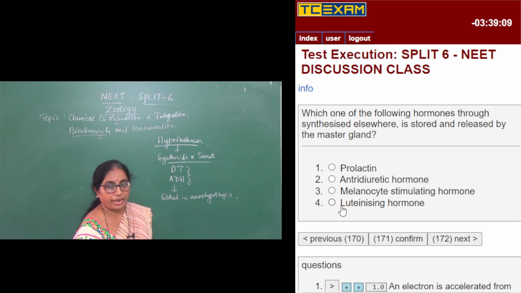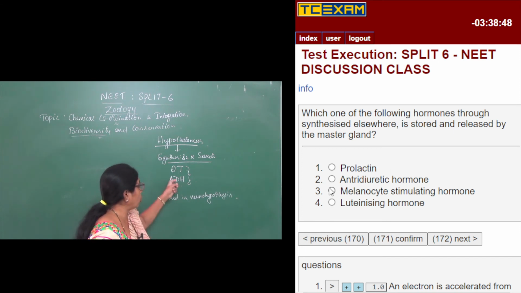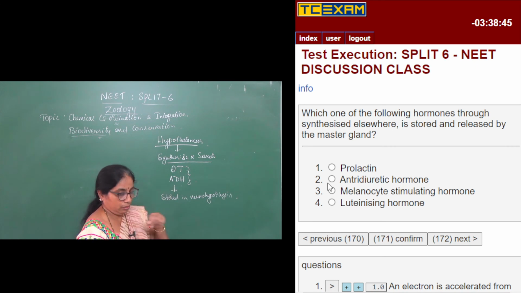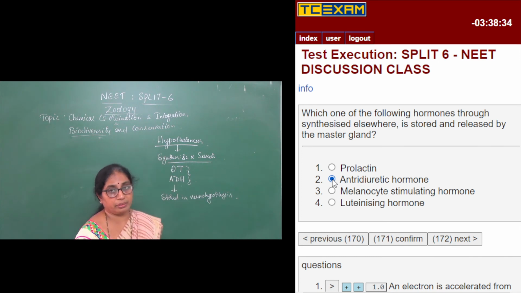Now, prolactin? No, prolactin is a hormone which is secreted from the adenohypophysis, which stimulates the mammary glands, brings about the growth of the mammary glands, and also stimulates the milk production during pregnancy in females, right? So that is not a part of the answer. The second one is antidiuretic hormone, the ADH or the vasopressin. Since ADH is synthesized and secreted from the hypothalamus, it is only stored in the neurohypophysis.